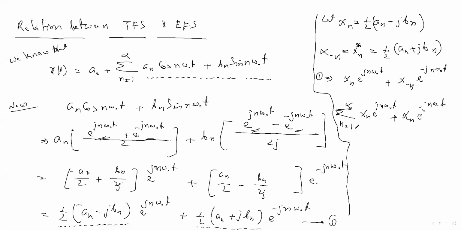Okay, since minus is there, you can combine like this. Let's give it equation 1 and equation 2. Then you can write now equation 1.